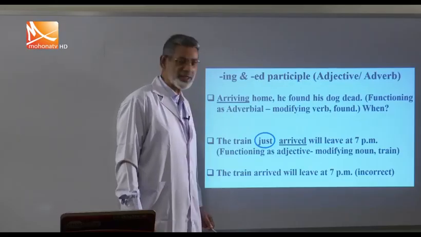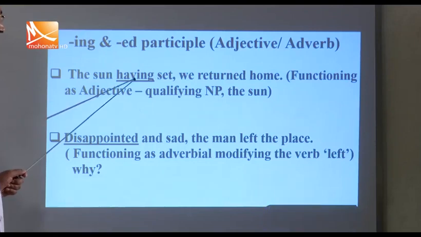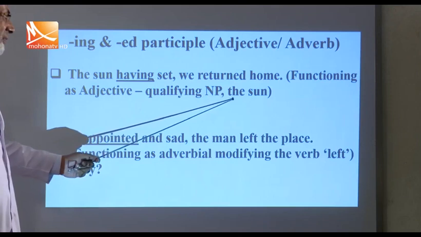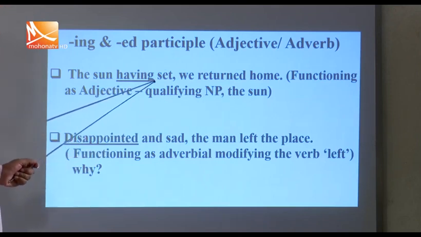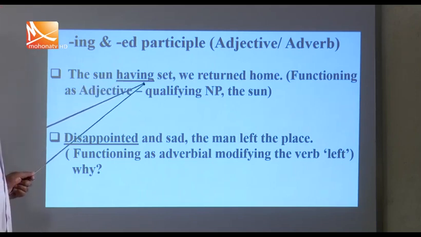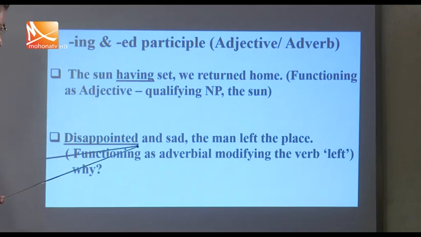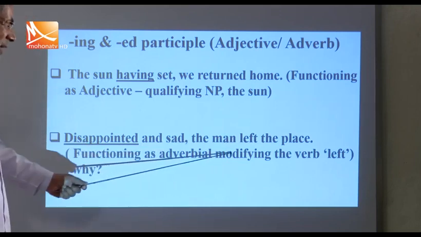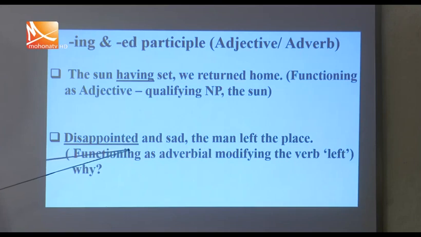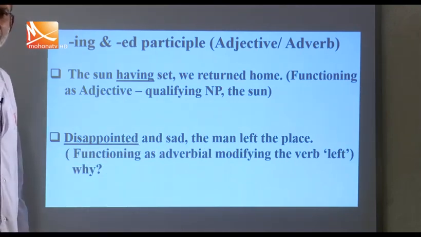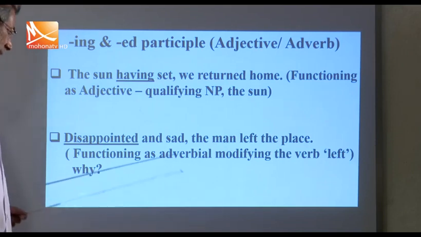Okay, let's move to the next slide. The son having said, we returned home, functioning as an adjective, qualifying the noun phrase the son. But here, disappointed and sad, the man left the place. Disappointed is functioning as an adverbial, modifying the verb left. Why did the man leave the place? Because he was disappointed and sad, and this is adverbial.